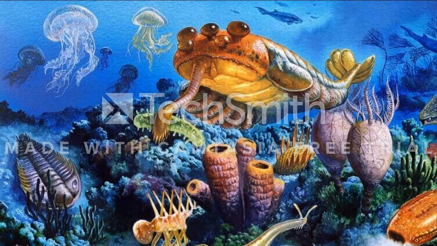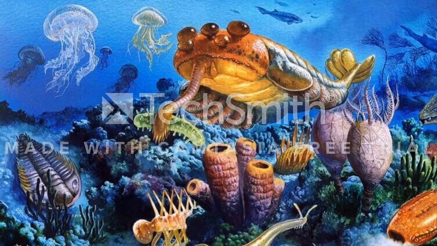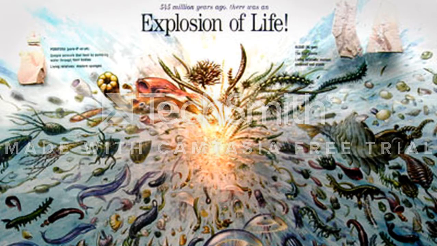Paleozoic means ancient life. It was a time of great change. It begins with the Cambrian period and lasts 53 million years. It was ruled by invertebrates like the trilobite and saw the greatest change in life forms ever recorded in history. This time is often referred to as the Cambrian explosion, meaning explosion of life. Most living things that exist today, including mosses, ferns, arthropods, mollusks, fishes, amphibians, and more, started during the Paleozoic era.